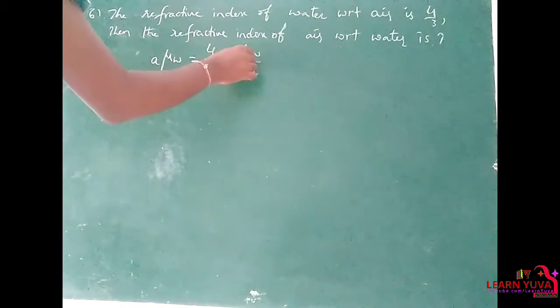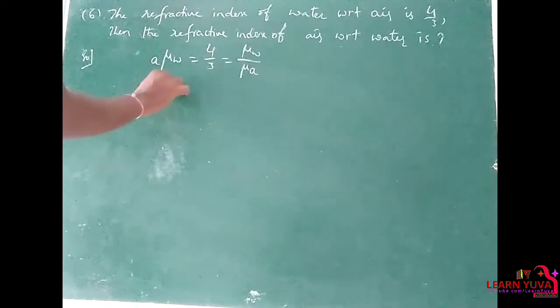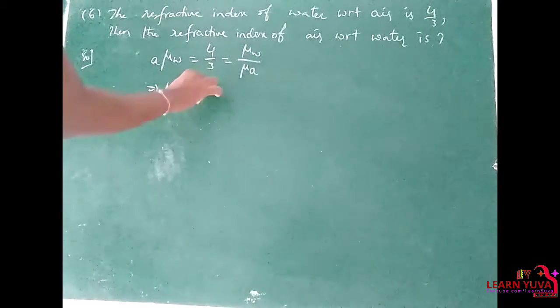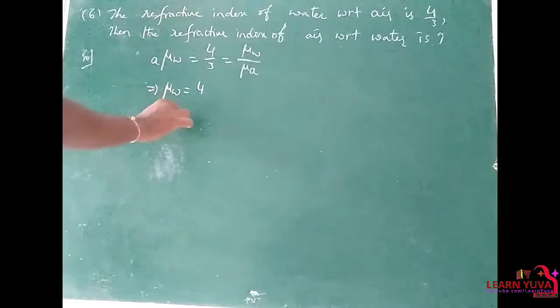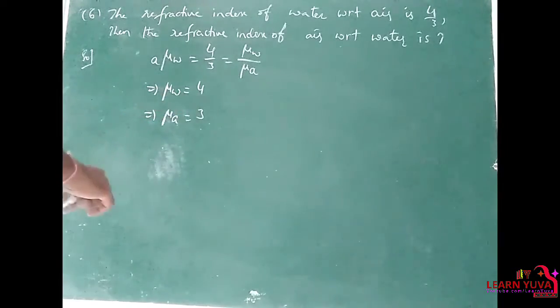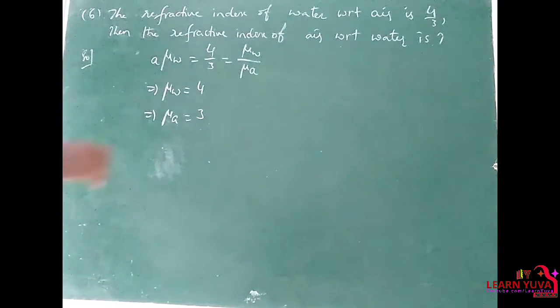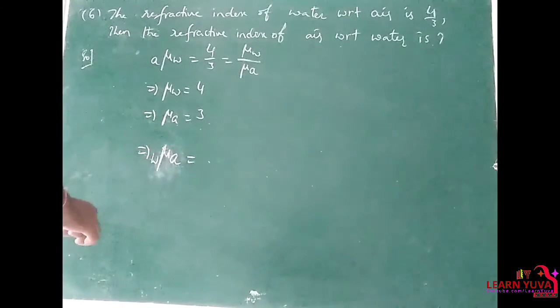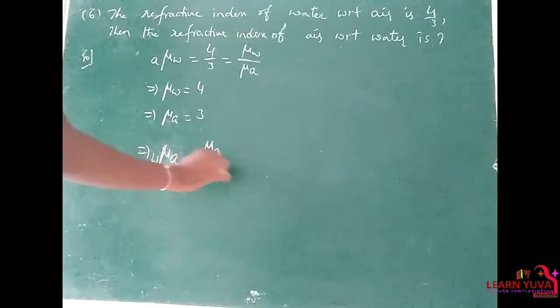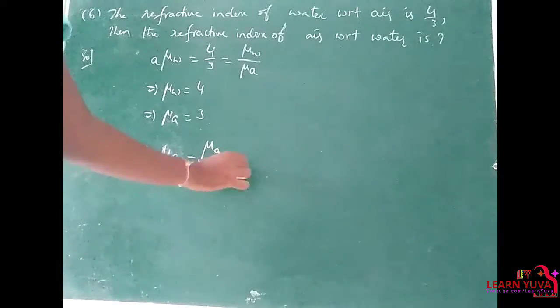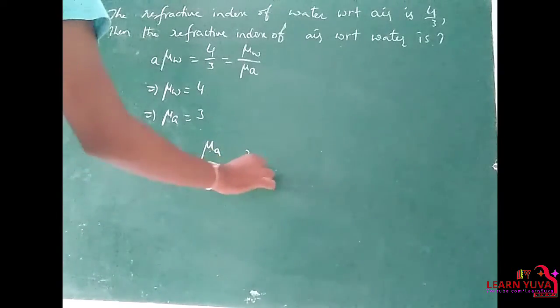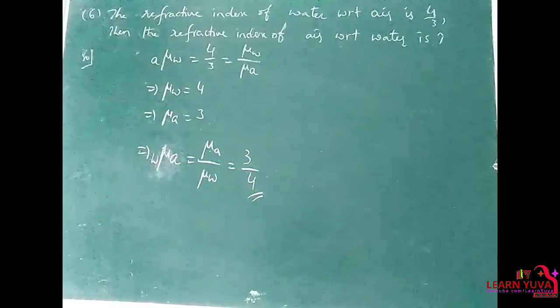So refractive index of water is 4, refractive index of air is 3. Then the question, what is the refractive index of air with respect to water? So refractive index of air with respect to water is equal to refractive index of air by refractive index of water. Refractive index of air is 3, refractive index of water is 4. So 3 by 4.